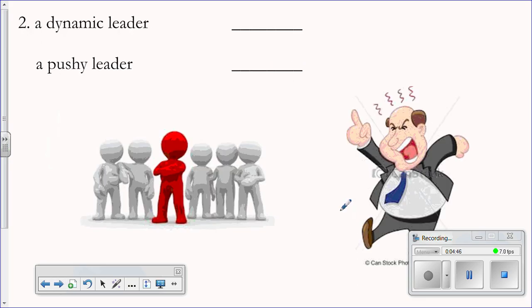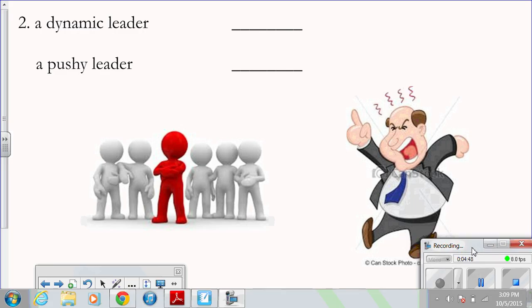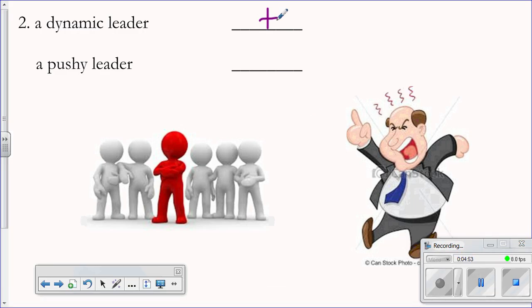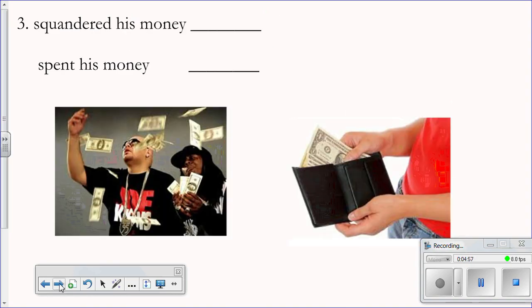We also have a dynamic leader or a pushy leader. I would rather somebody call me dynamic rather than pushy. And finally, he squandered his money or he spent his money. Squandered definitely has that negative connotation, whereas spent is more positive or neutral.